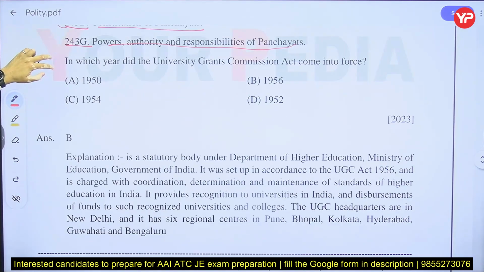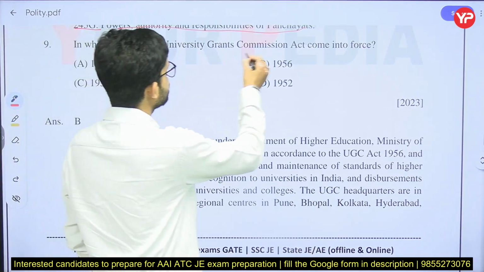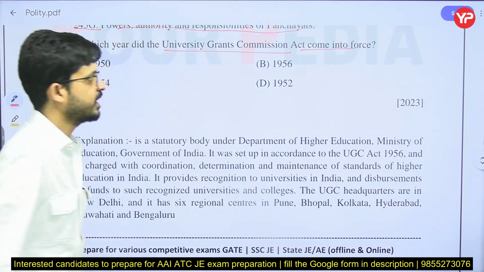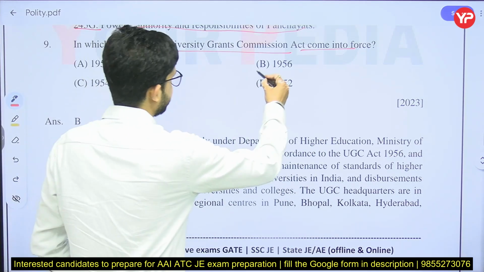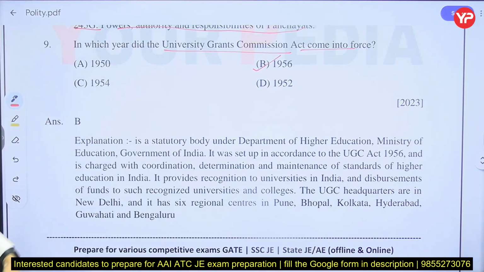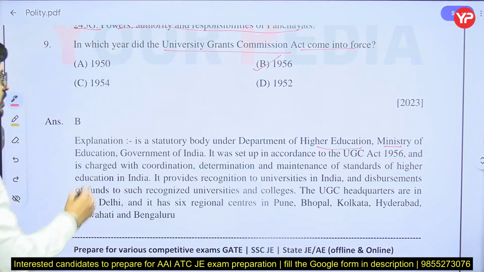Next question is very simple. University Grants Commission Act, UGC Act. It came into force in 1956. It is a department of higher education, Ministry of Education, Government of India.